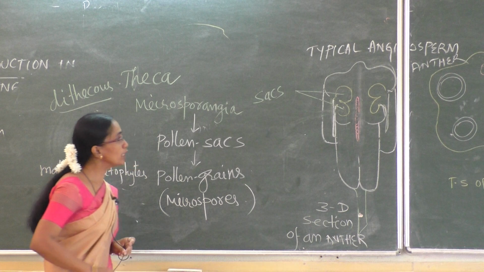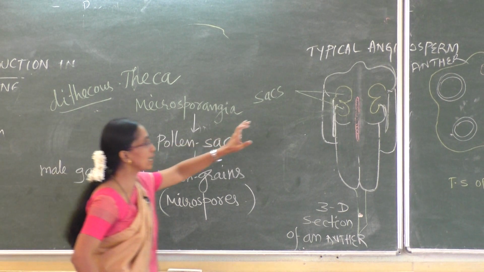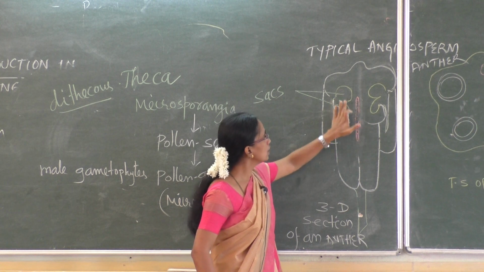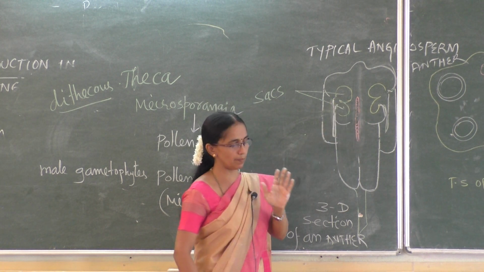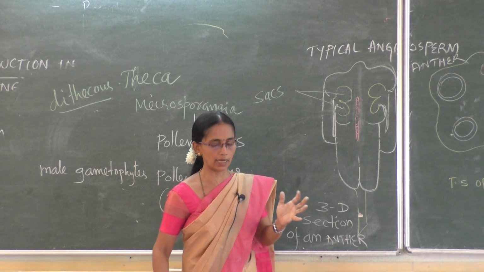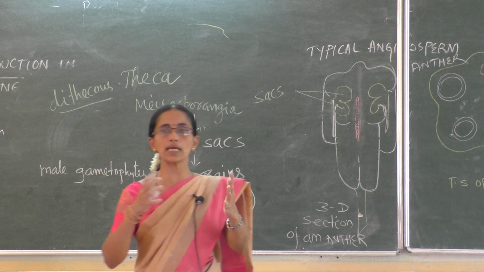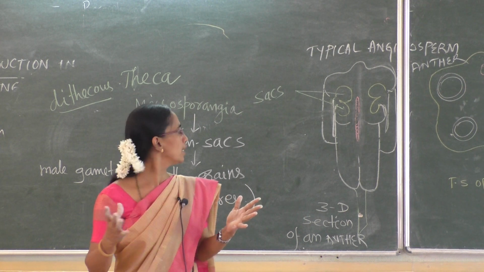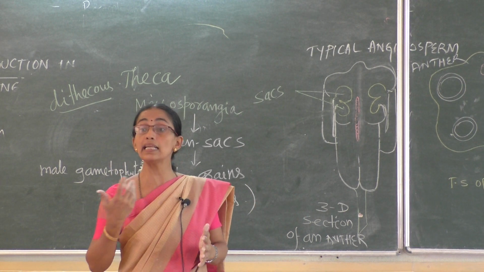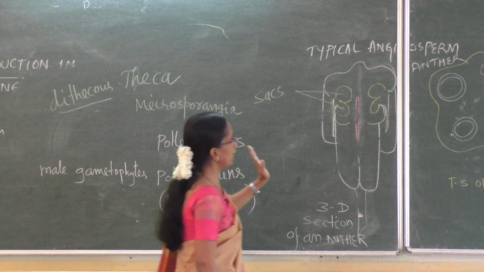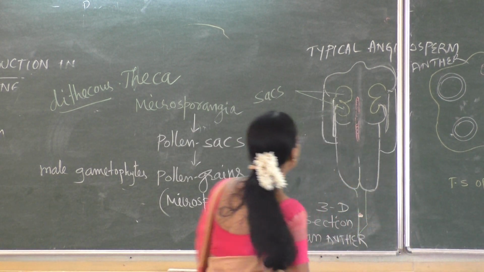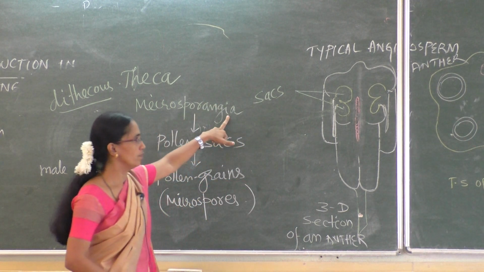Internally, in a mature anther, these are packed with pollen grains. When the microsporangium matures, it produces many pollen grains. The pollen grains exert pressure on the wall. As a result, the anther breaks and pollen grains are released outside from the mature anther.